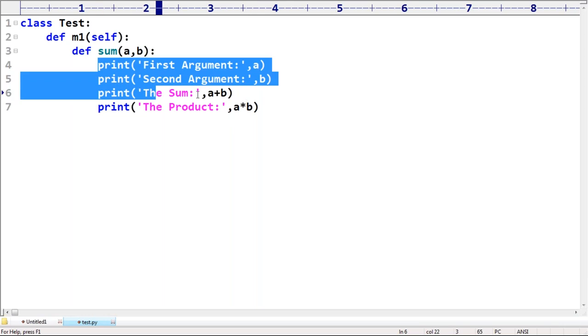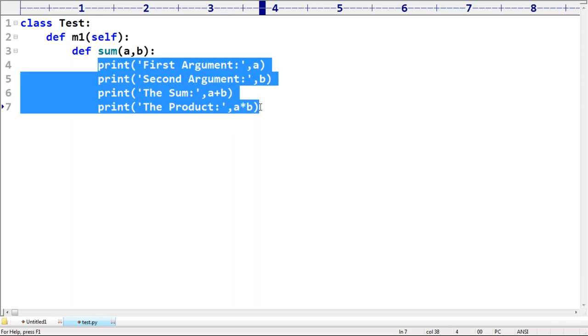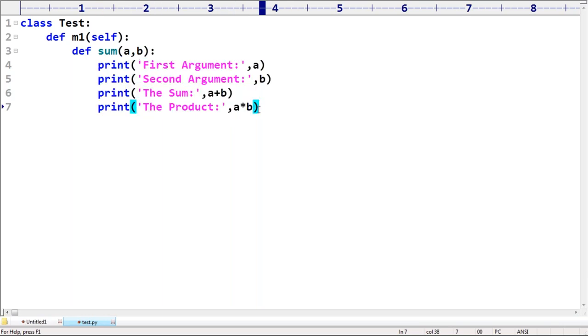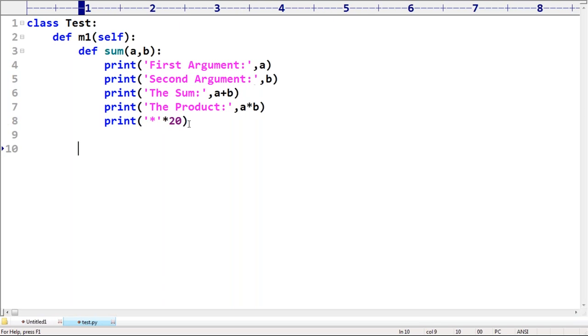Sir, inside the sum method, how many lines of code are there? Four lines. Now I'm taking print of star mark multiplied by 20, which means star is going to print 20 times. So this sum method is repeatedly required inside M1. What I'm taking is just call sum of 10 comma 20.